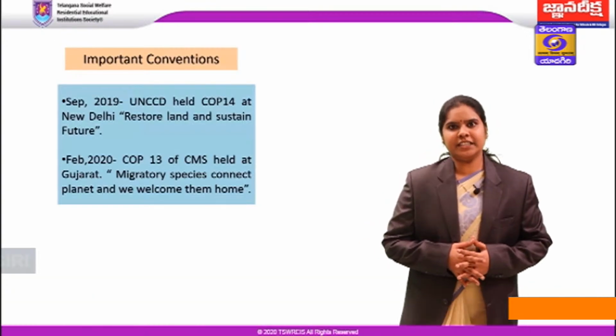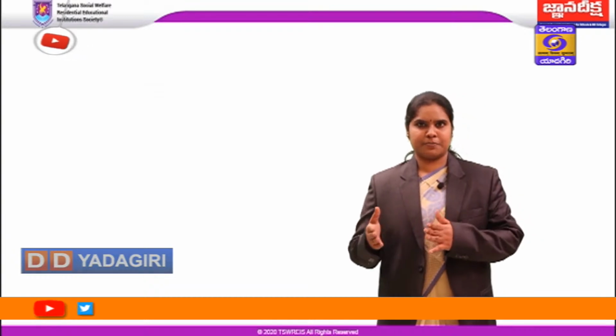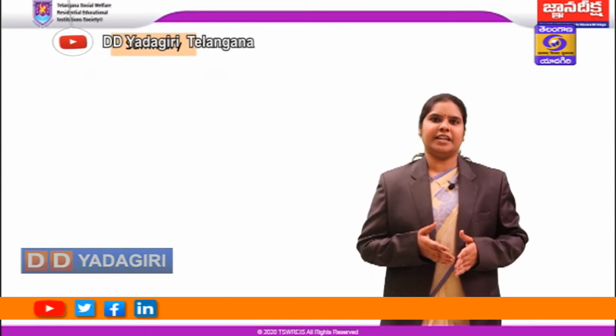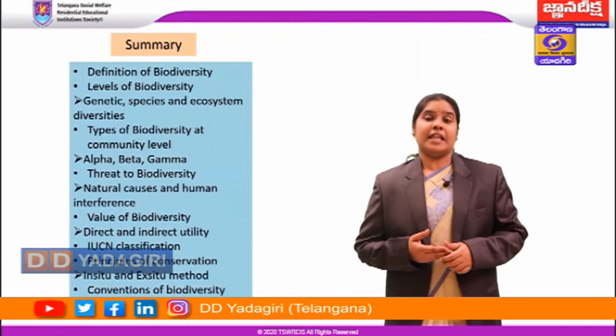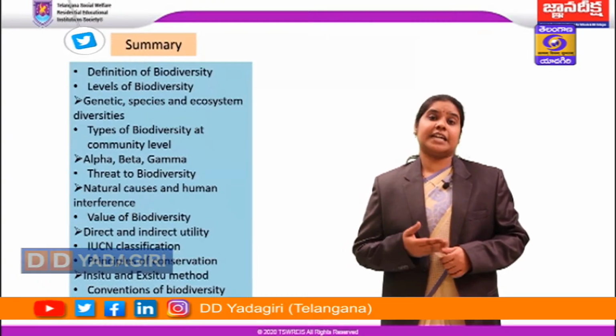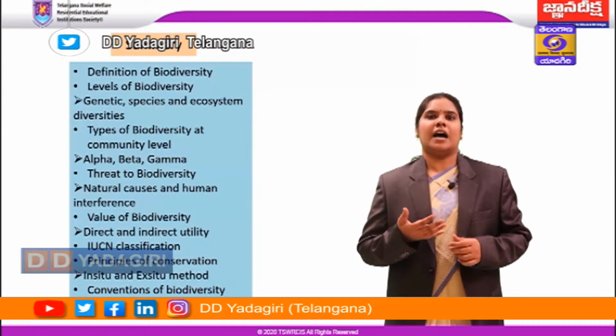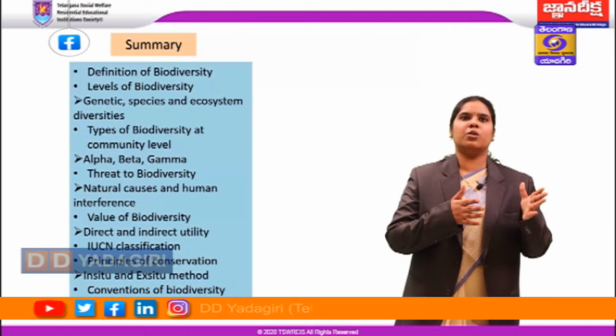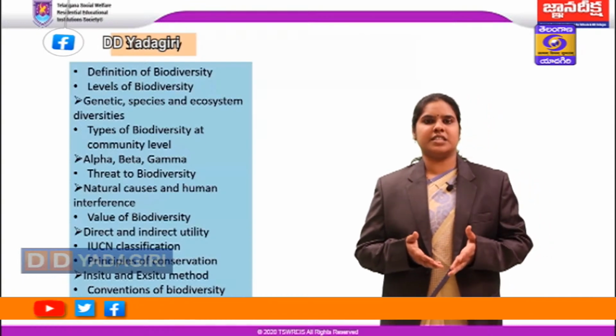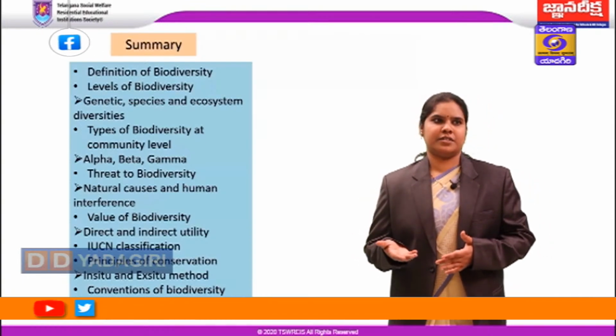So today we have learnt about biodiversity and principles of conservation, covering what biodiversity is, the definition of biodiversity, and the levels of biodiversity.